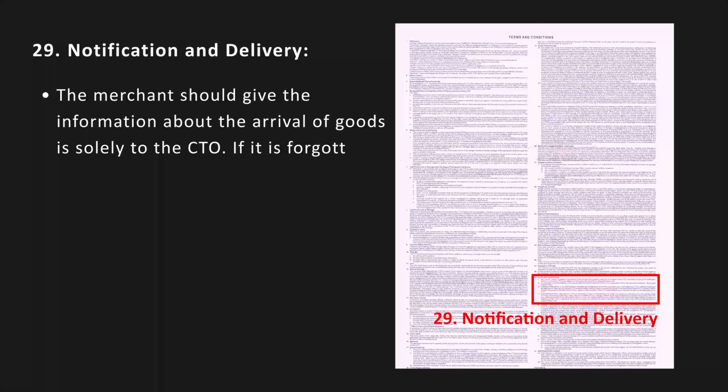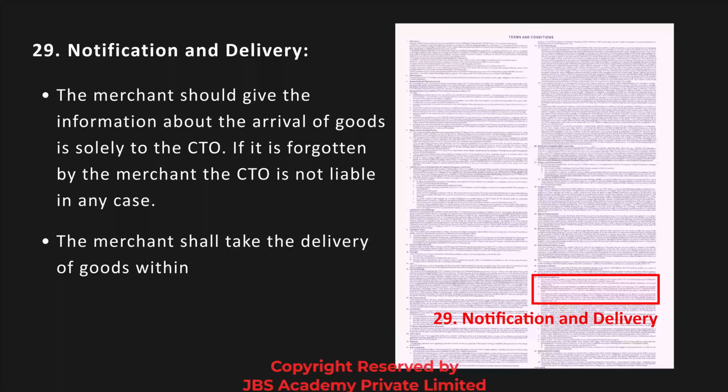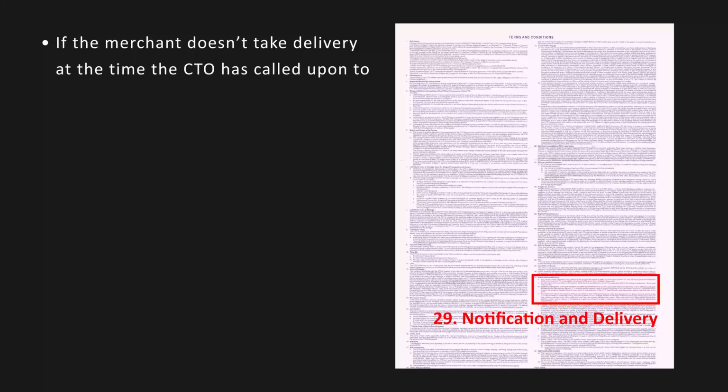Notification and delivery. The merchant should give the information about the arrival of goods solely to the CTO. If it is forgotten by the merchants, the CTO is not liable in any case. The merchant shall take the delivery of goods within the time period provided in the CTO's applicable tariff. If the merchant doesn't take delivery at the time the CTO has called upon to take the delivery, the CTO